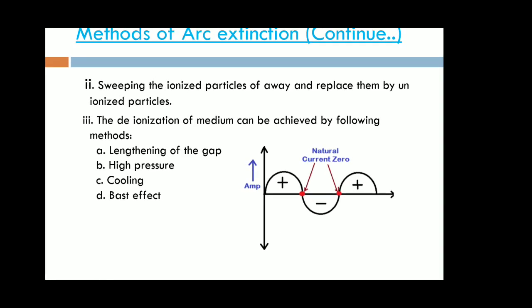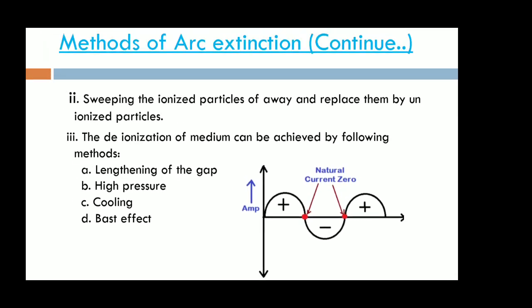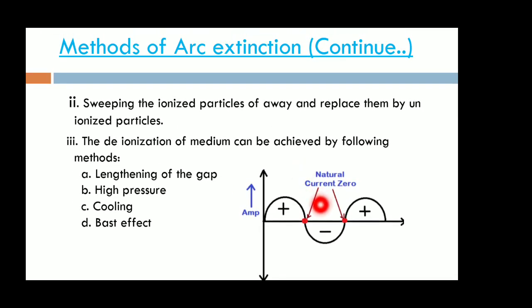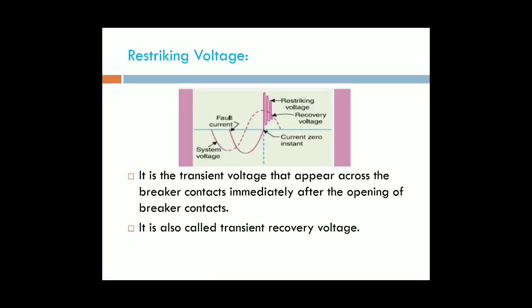This is the natural zero current. For every half cycle, we are obtaining the natural zero. In each natural zero current condition, every cycle, we are reducing the arcing time. For that reason, it is only suitable for AC circuit breakers. Next, coming to the next topic, restriking voltage.